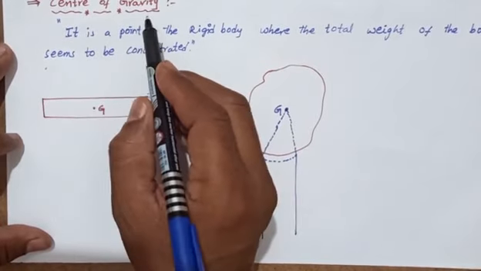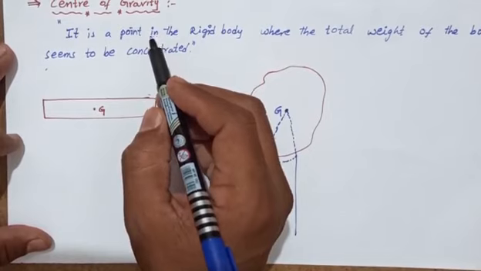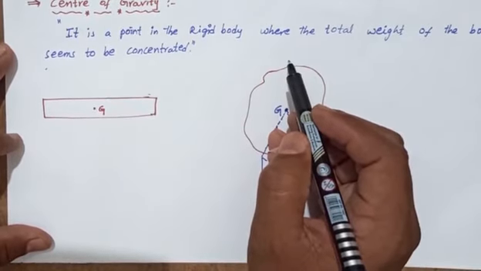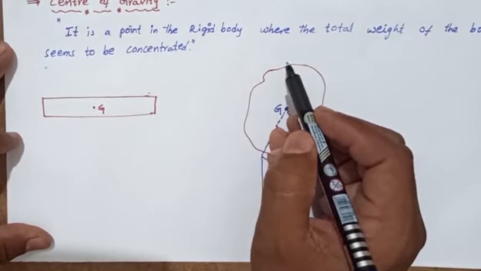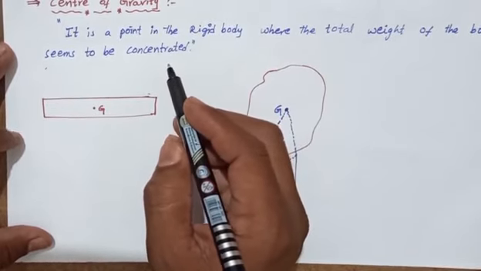Here, the center of gravity is nothing but the point in a rigid body where the complete, total weight is concentrated.